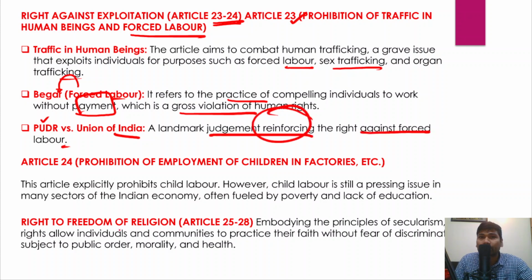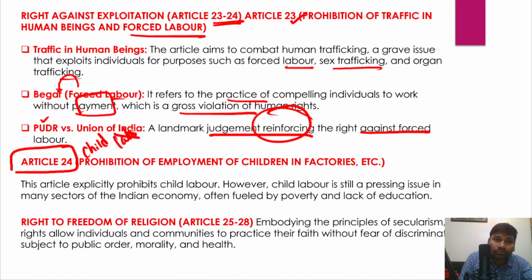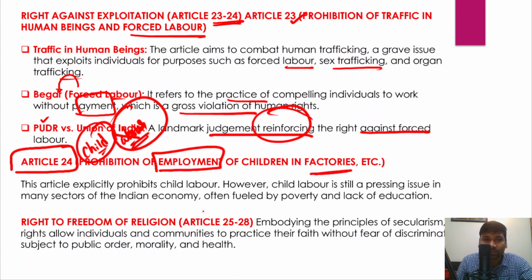forced labor. And similarly, Article 24 of the Indian Constitution, and this article talks about child labor, right? So it specifically talks about child labor, so prohibition of employment of children in factories.